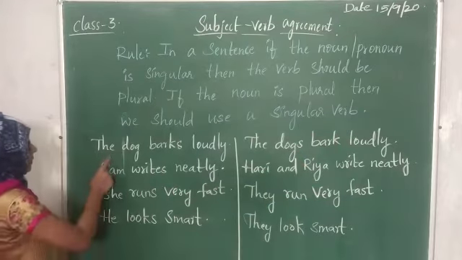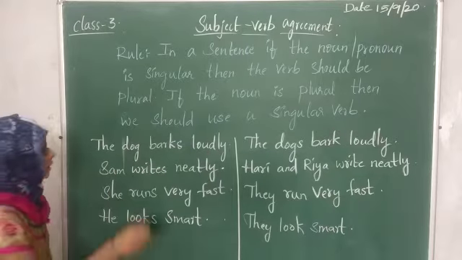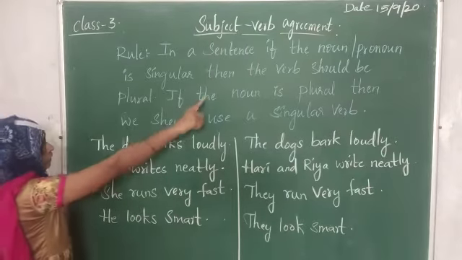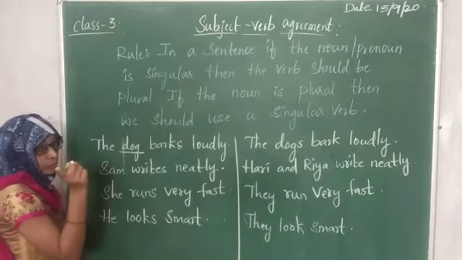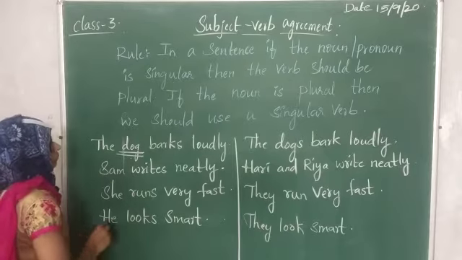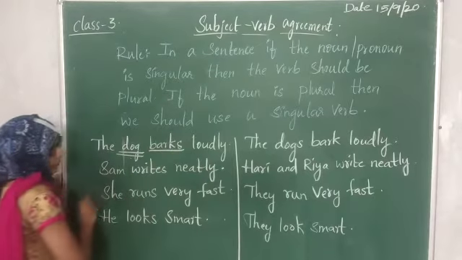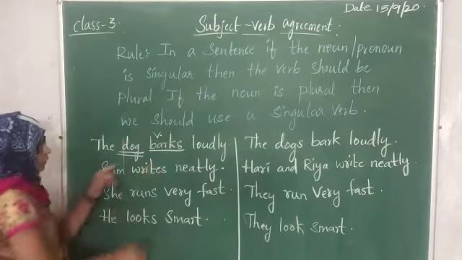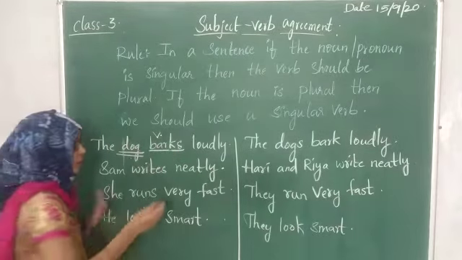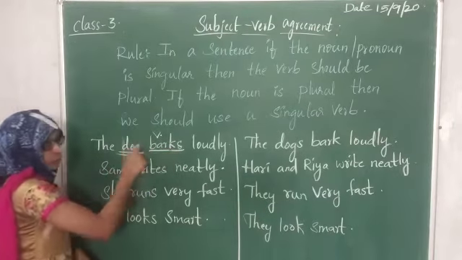Let us see the first example. The dog barks loudly. If I say the dog, I am talking about only one dog. The noun here is singular. What is the rule? Then the verb should be plural. This is our verb here, bark. Plural means you have to write s here. When the noun is singular, our verb should be plural.